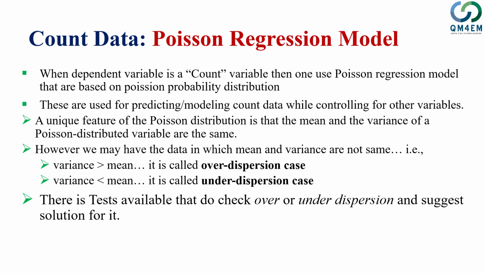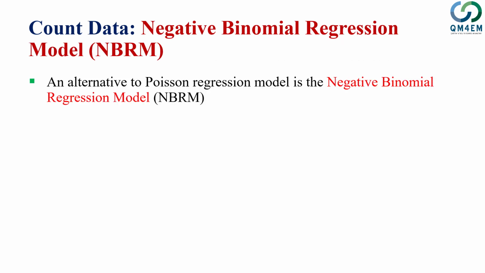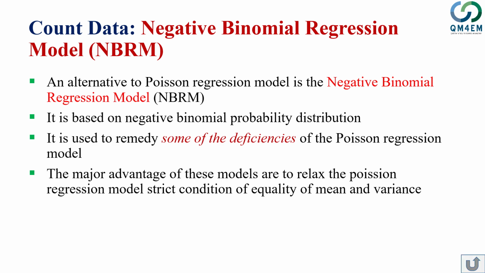However, Poisson regression can suffer from overdispersion, a case where variance is greater than the mean, and underdispersion, a case where variance is less than the mean. There are tests available to check these weaknesses, or assumptions, of Poisson regression. As an alternative, the negative binomial regression model addresses this limitation of Poisson regression and can also be used.